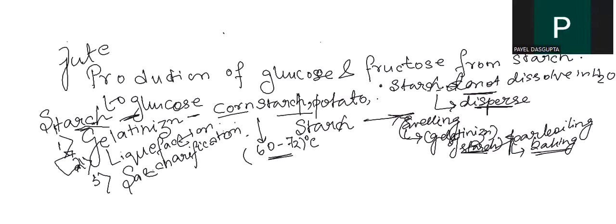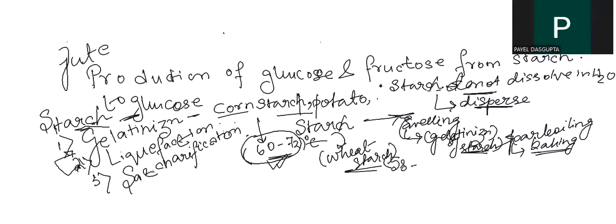Why I have mentioned here as 60 to 72: if I am taking cornstarch, then the gelatinization temperature is 60 to 72. But if I am talking about wheat starch, then the temperature will be around 58 to 64 degrees Celsius. At that temperature only it will start to gelatinize.